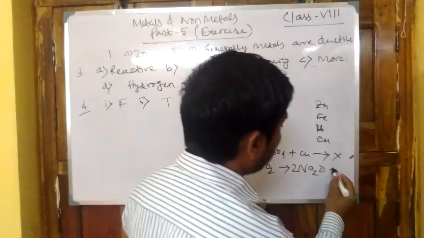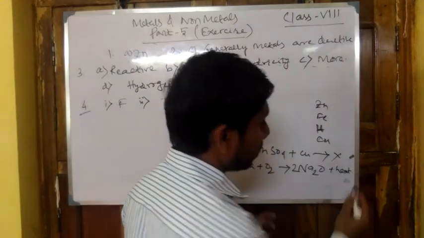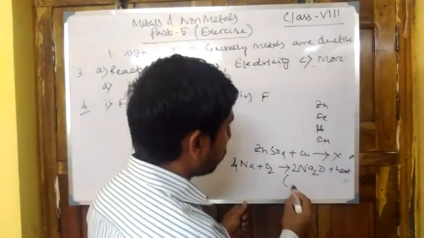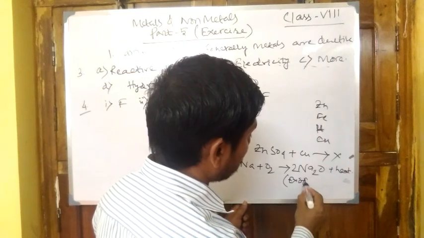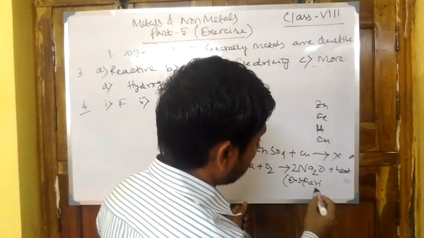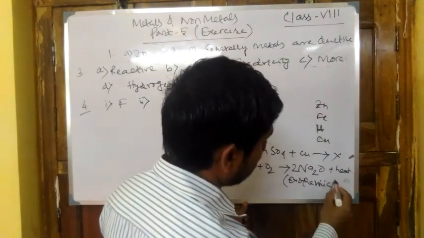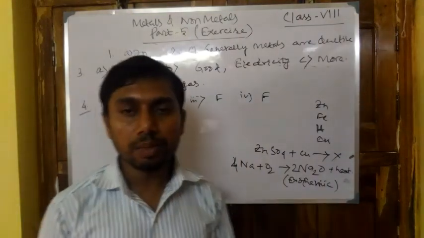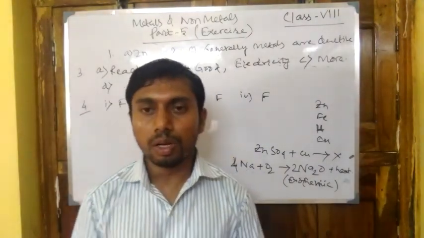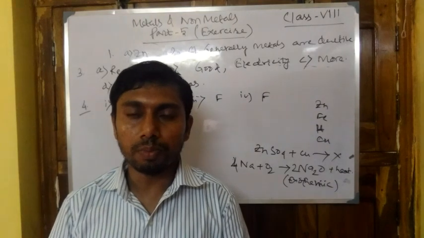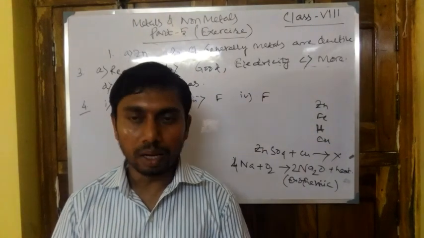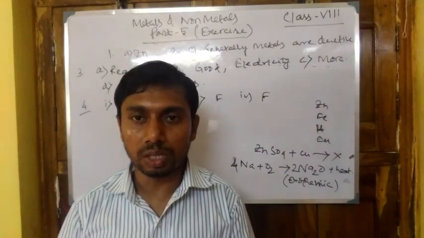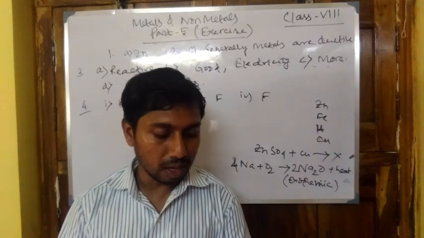A large amount of heat is generated, and this is known as an exothermic reaction. As a large amount of heat is generated, an accident may occur, so they are stored under kerosene. So these are the answers.